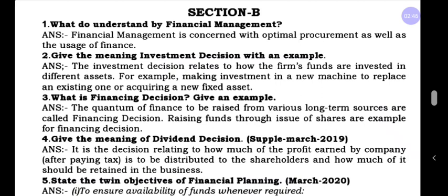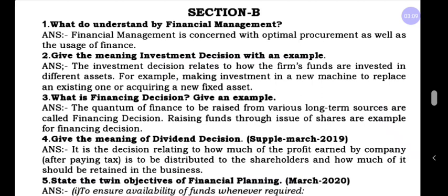So when they want to purchase any machinery, replace existing machinery, or repair any machinery, the money has to be invested in fixed assets. This is what we call an investment decision.